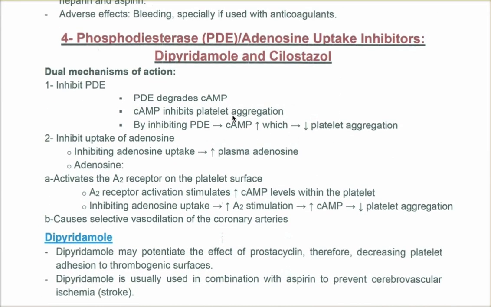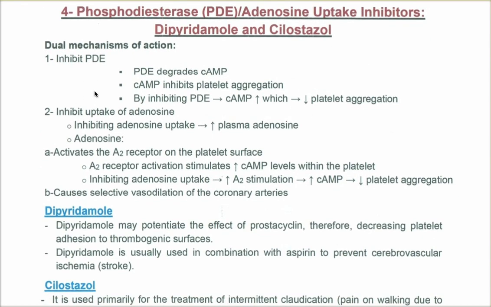So phosphodiesterase inhibitors or adenosine uptake inhibitors work in two ways. They will inhibit PDE, which usually breaks down cAMP.